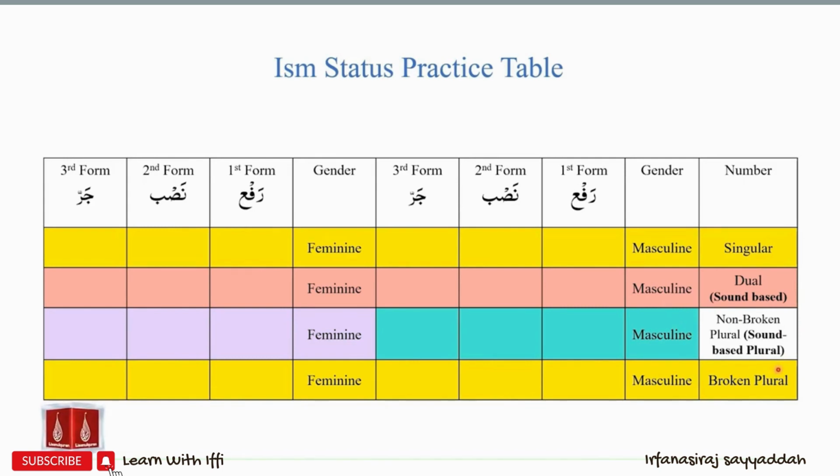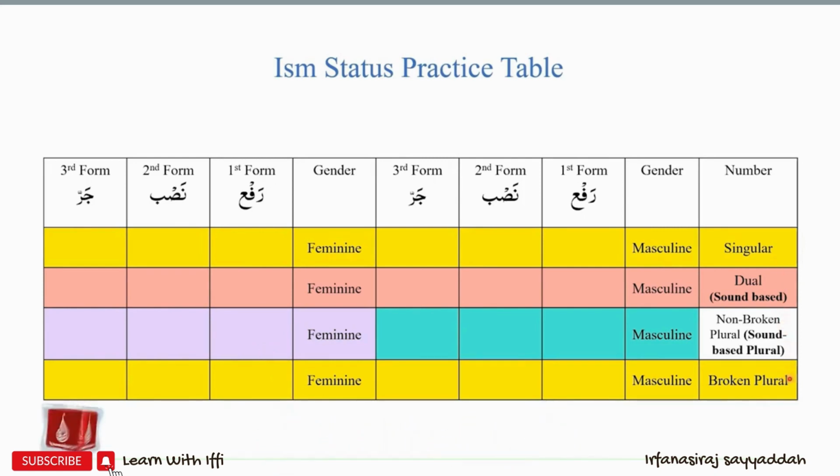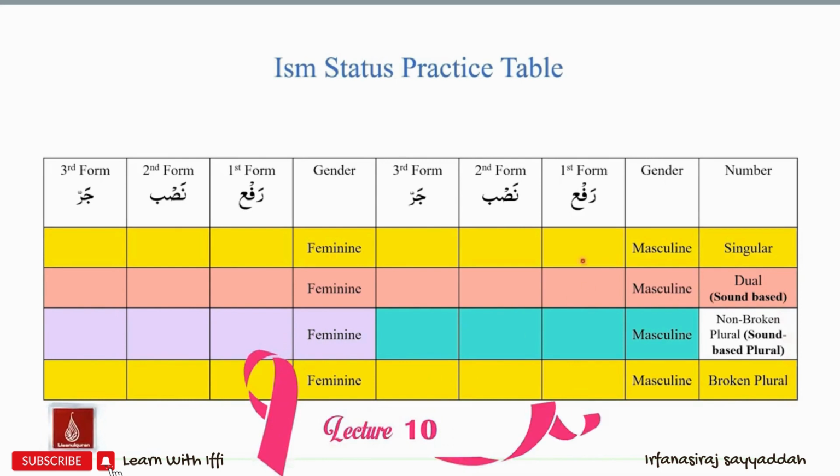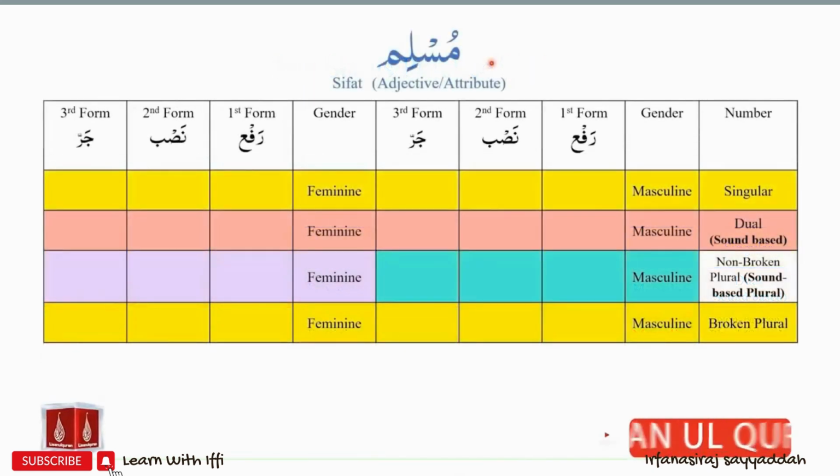The table is color-coded to reflect similarities in the patterns of the status of ism. For example, for singular ism and for broken plural ism, the yellow color will identify a similar pattern of the first form, second form, and third form of the ism. Let us begin our practice of the status of ism. The first word that we have is Muslim. Muslim is a sifat or an adjective or attribute.